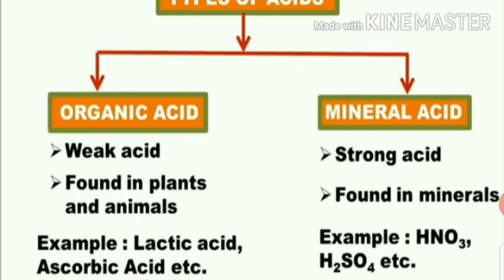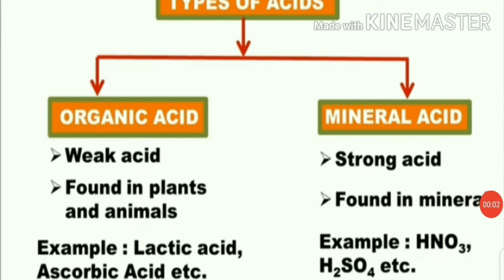Now let's talk about mineral acids. Acids that are prepared from the minerals found in our earth's crust are called mineral acids. Sulfuric acid, hydrochloric acid and nitric acid are all mineral acids. These acids are commonly used in chemical laboratories, so they are also called laboratory acids. Such acids contain at least one hydrogen atom. Mineral acids are strong acids.